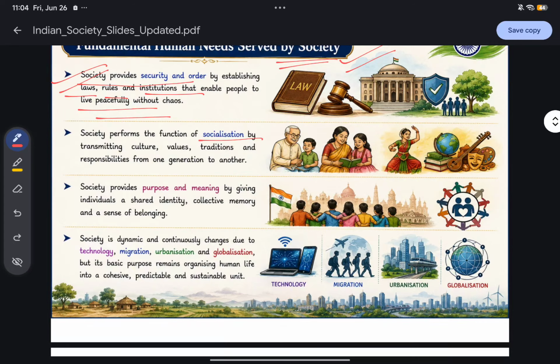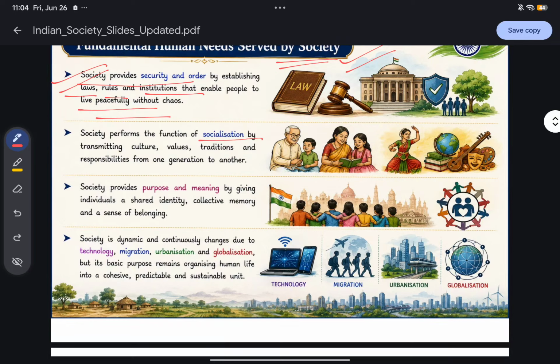See, India has a long history of 5,000 years, and we are continuously following long-held customs and traditions. How have these customs, traditions, and cultures survived till date? Because of socialization.